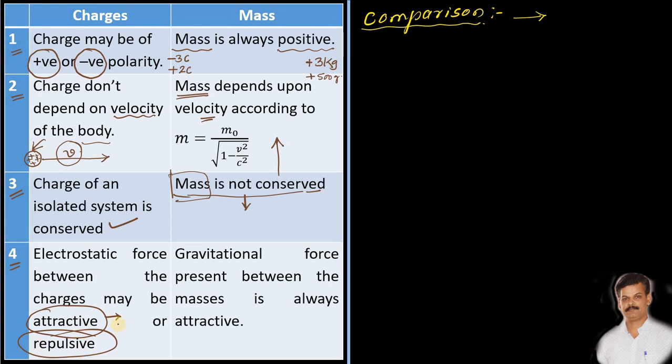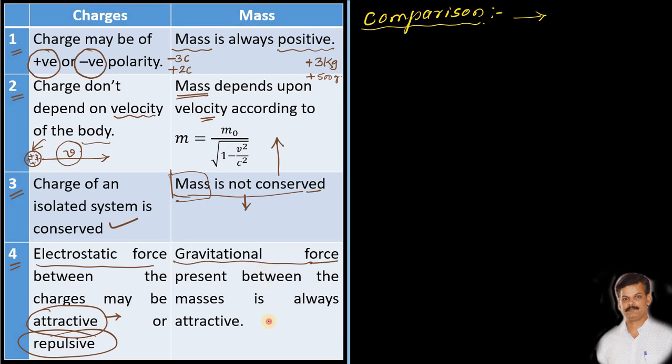If the like charges are there, then they will have the repulsive force. Already we have discussed this. But what happens here in case of mass? See, mass is associated with one force, that is the gravitational force. Charge is associated with the electrostatic force, whereas mass is associated with the gravitational force, according to the universal law of gravity given by Newton.